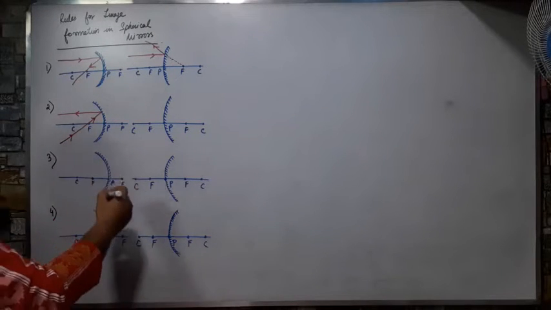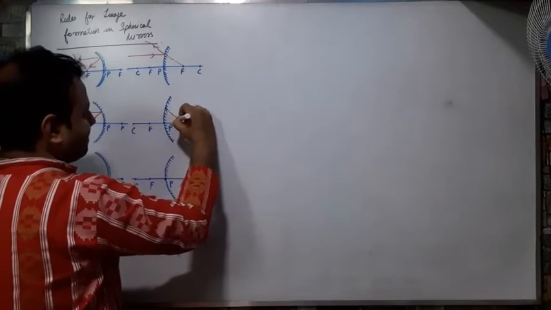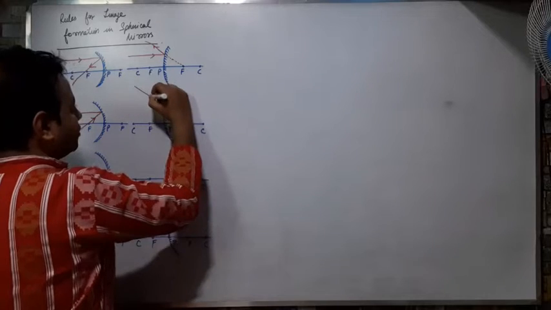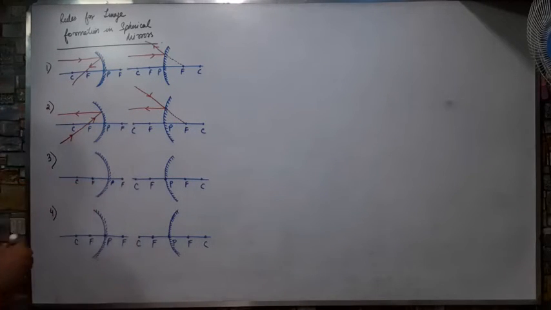In this case, if a ray comes towards F, it will become parallel to the principal axis.